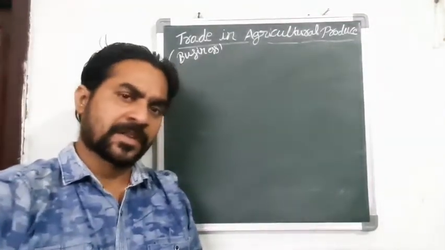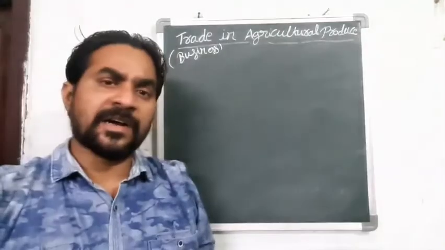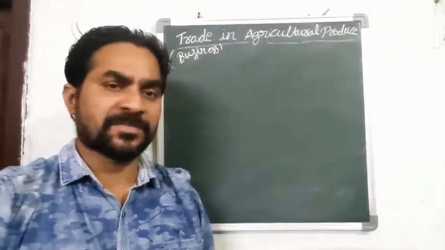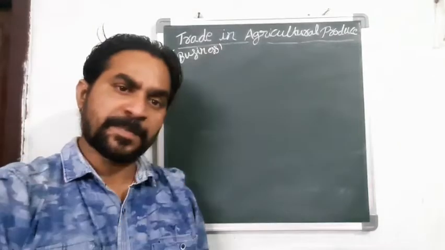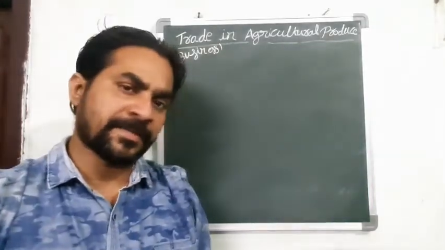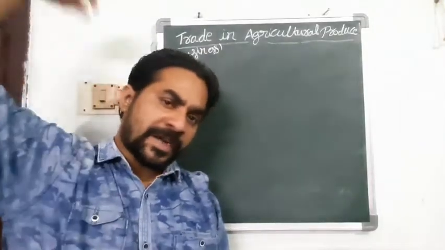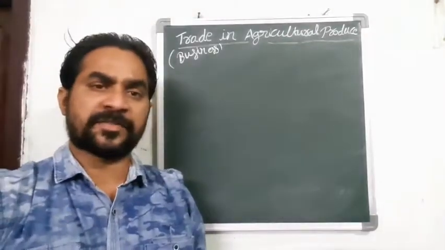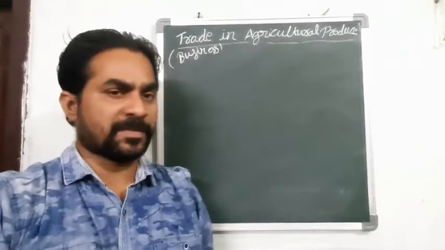First of all, there are different types of products which we buy from different types of shops. For example, if we want a pencil, we will buy it from a stationery shop. If we want vegetables, we buy from a roadside vendor or from supermarkets.